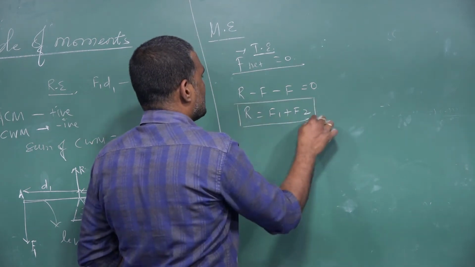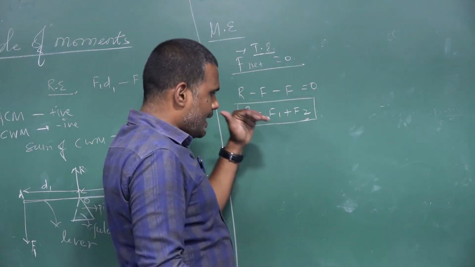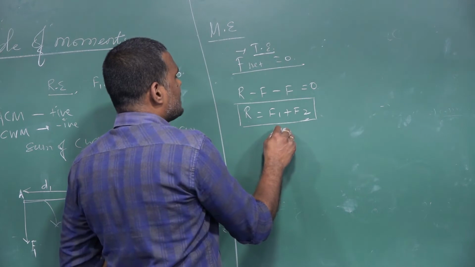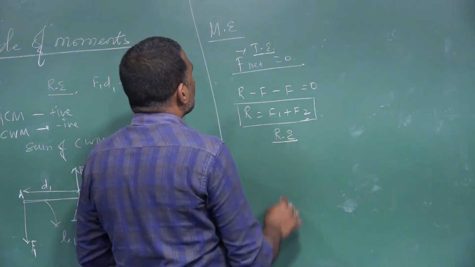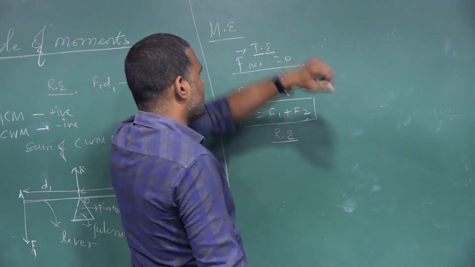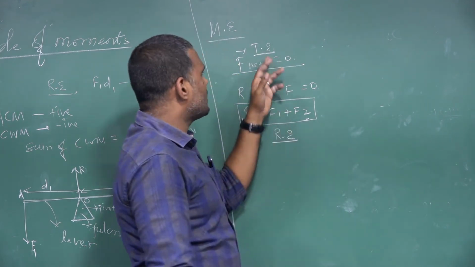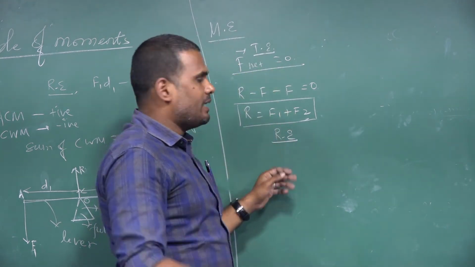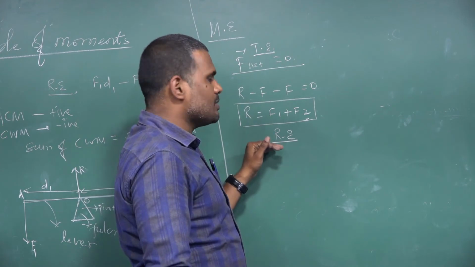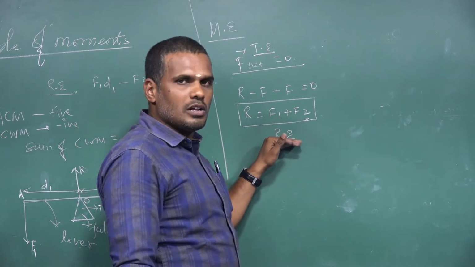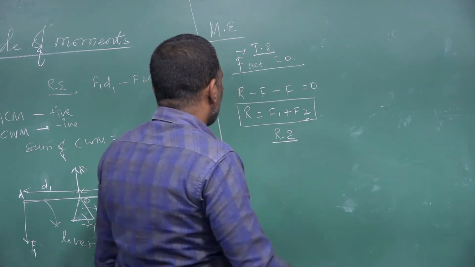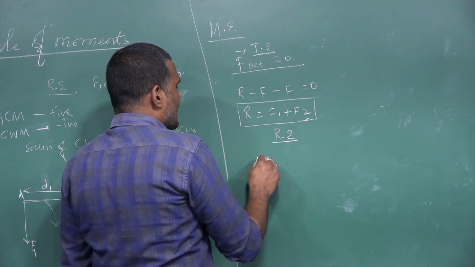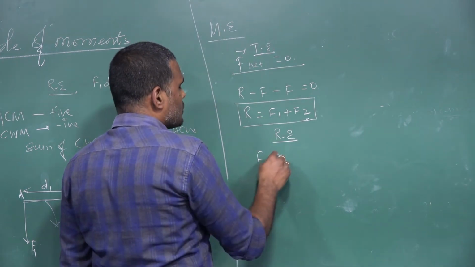This is one condition. Then the same lever should also be in a state of rotational equilibrium. So if the lever is said to be in a state of mechanical equilibrium, then these two equilibrium states must be maintained. The body or the lever should also possess rotational equilibrium. For rotational equilibrium, we can write the condition. F1 is the force.